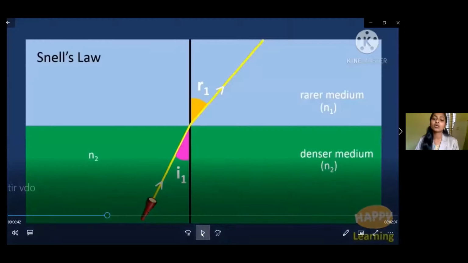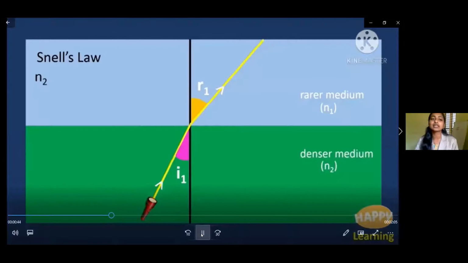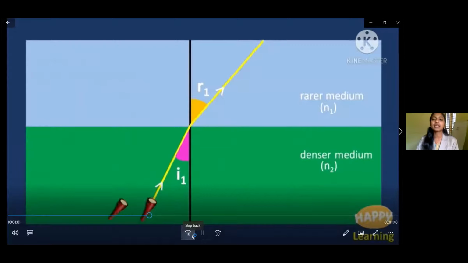And we already know Snell's law, and here we can write it as n2 sin i1 is equal to n1 sin r1. In another case, a ray of light is incident at an angle i2 and becomes refracted at an angle r2.